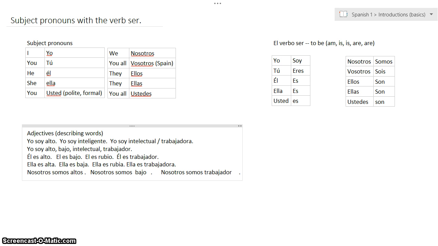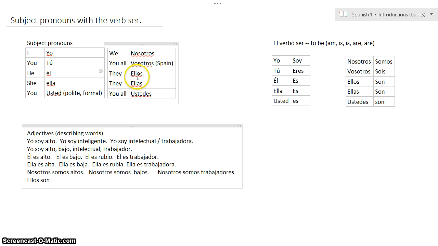Nosotros somos altos. Nosotros somos bajos. Nosotros somos trabajador. Now check out how this one doesn't end with an O. Because it ends with a consonant, I'm going to add an ES to it. That's the way I make adjectives plural when they're ending in a consonant, the R there. Nosotros somos trabajadores.